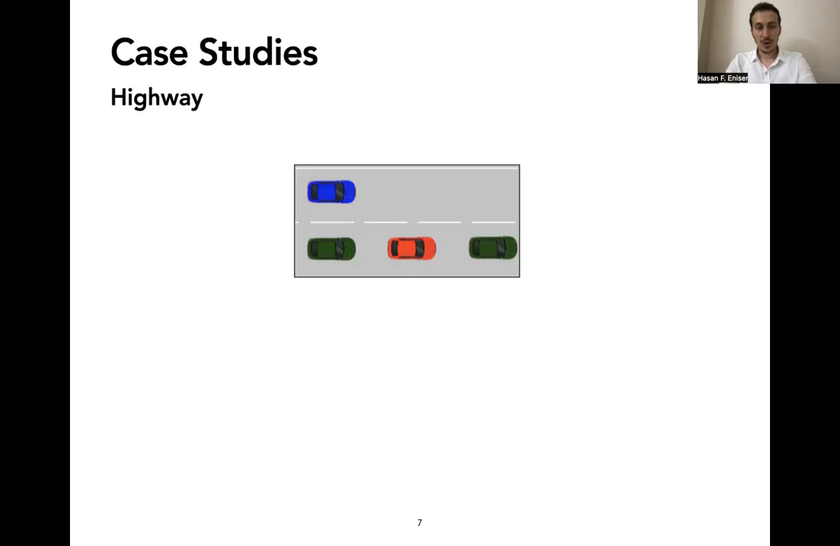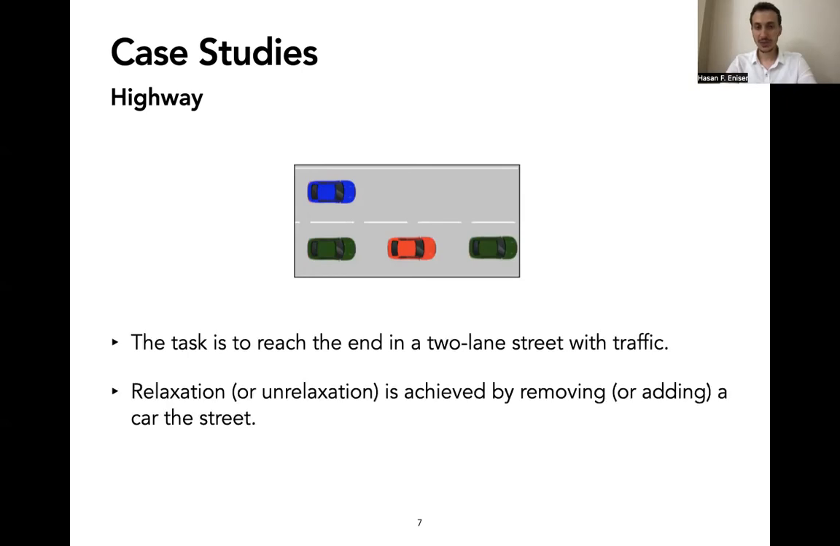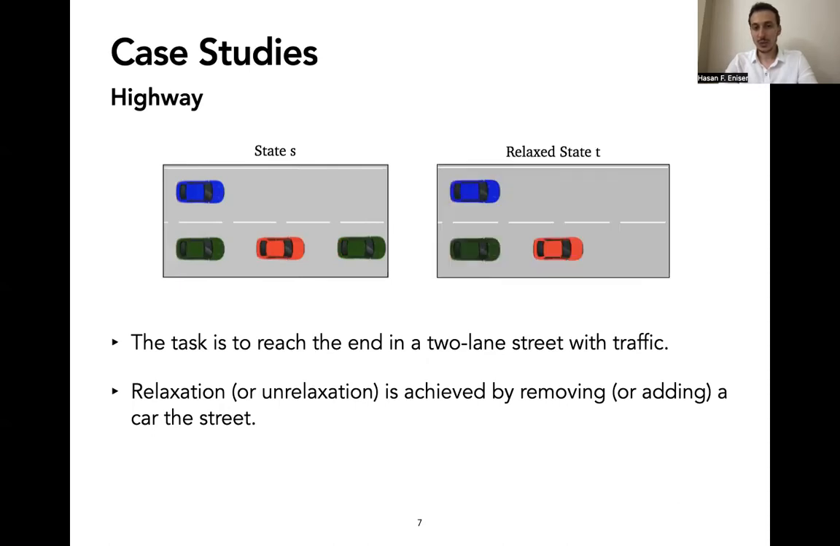So let's go over the more concrete relaxations that we considered in this work. We considered several case studies. The first one is called highway, where the task is to reach the end in a two-lane street with traffic. And we relax this state by removing a car in the street. Let's say this is the state S, where our agent is the red car. We can simply remove one of the cars and then one of the other cars and obtain the relaxed state T.